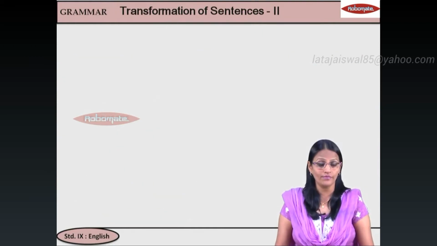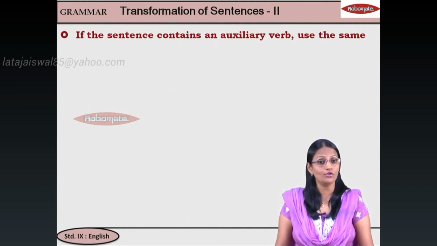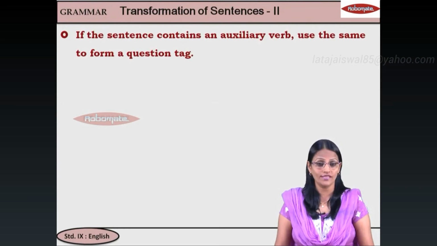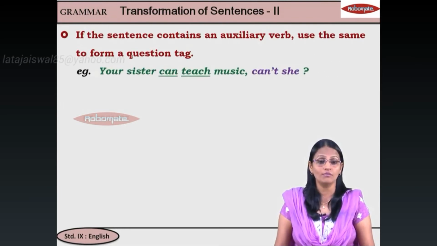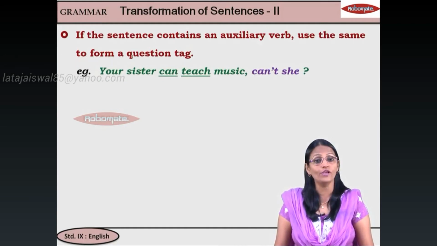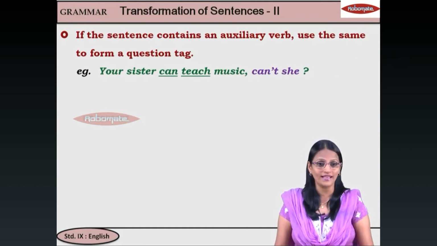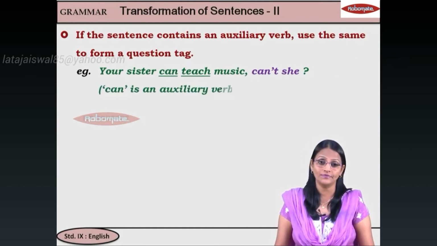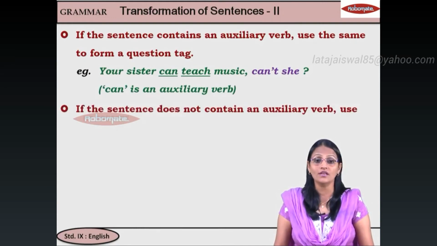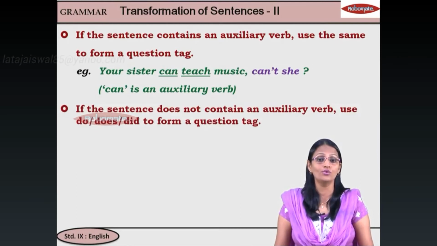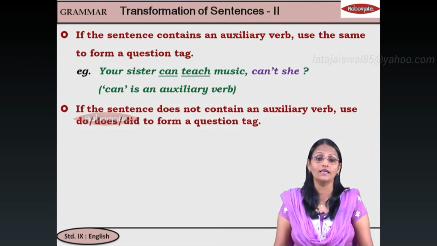Now the next rule, if the sentence contains an auxiliary verb, use the same to form a question tag. For example, your sister can teach music. Now can teach में can auxiliary है, तो we use the same auxiliary, but statement affirmative, तो question tag negative. So we say can't she. Can is an auxiliary, we use the same. But if the sentence does not have an auxiliary, use do, does, did to form the question tag. Do or does present tense, did past tense.